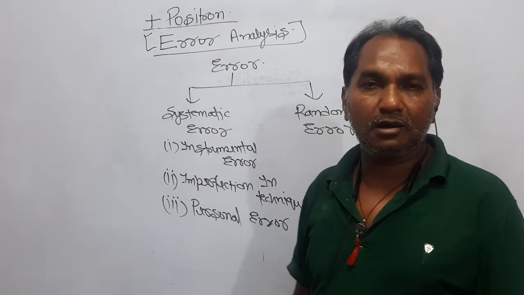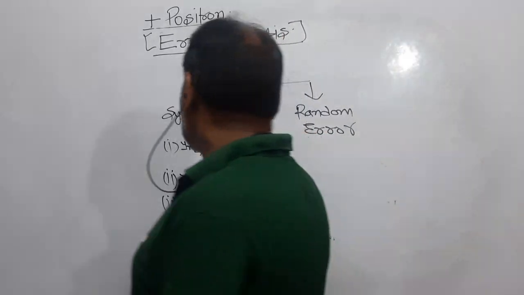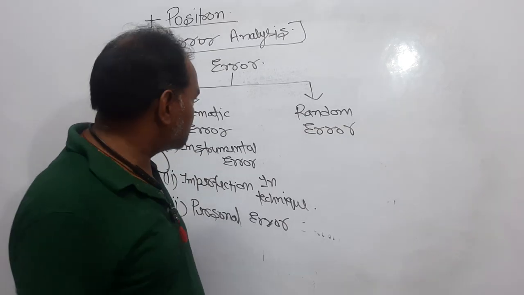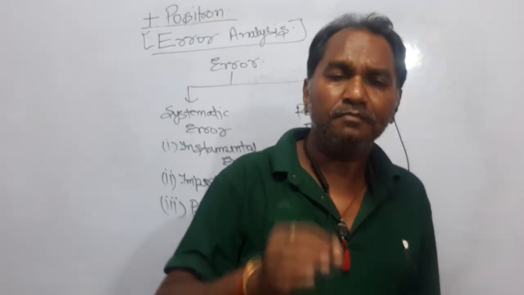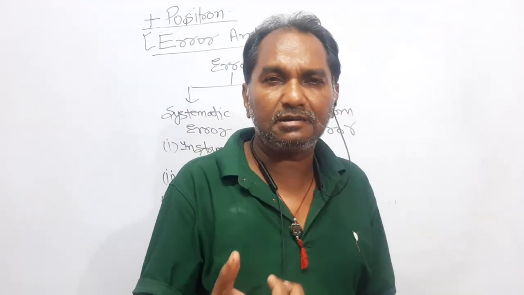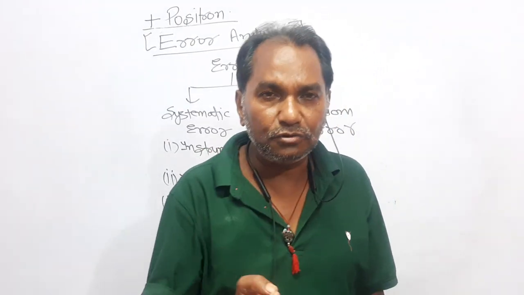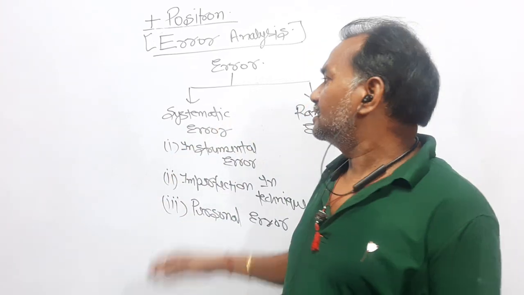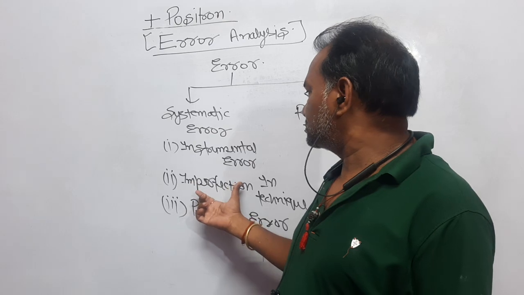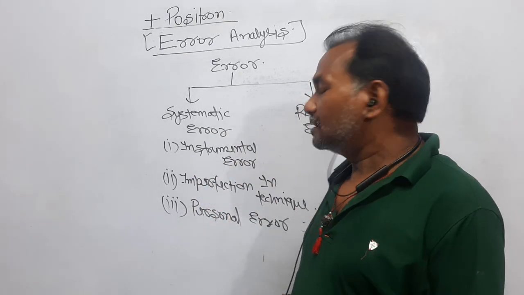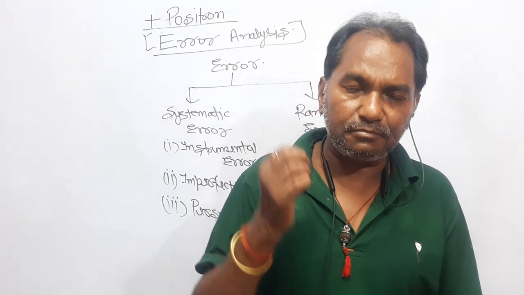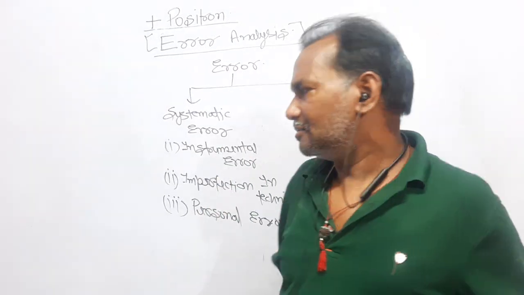So that is called personal error. So these are altogether a systematic error. Systematic error means the root cause of the error is known: why this error is coming in the experiment. You can minimize these errors by taking the right instrument and using the perfect technique. And personal error you can avoid by being relaxed, being patient, and doing it easily, right?